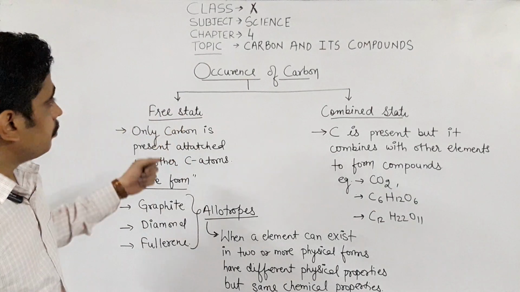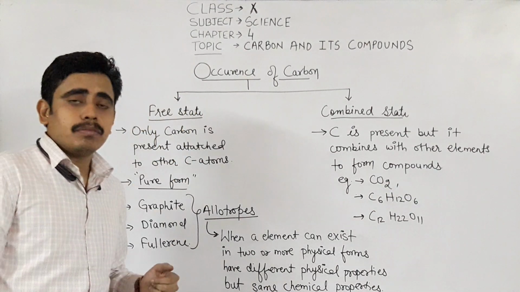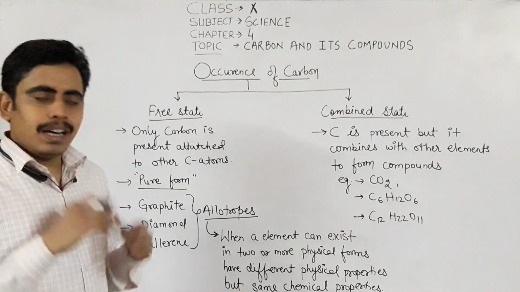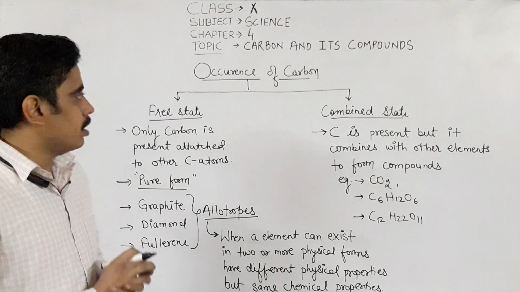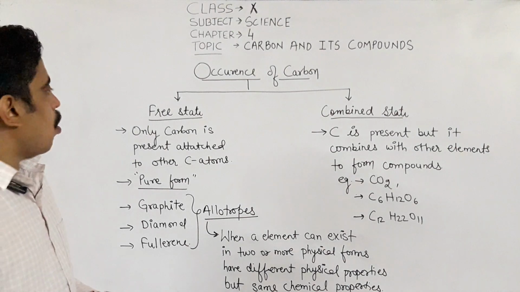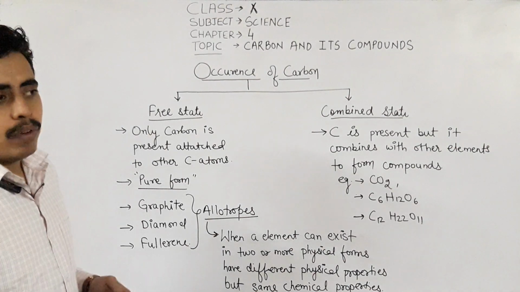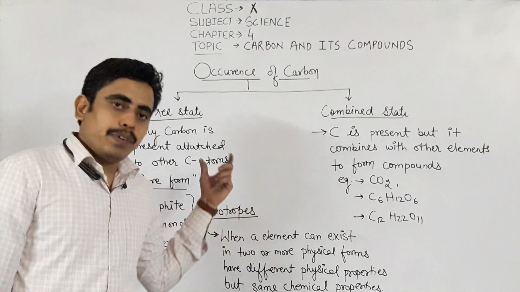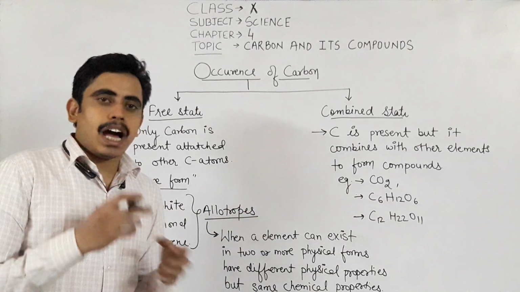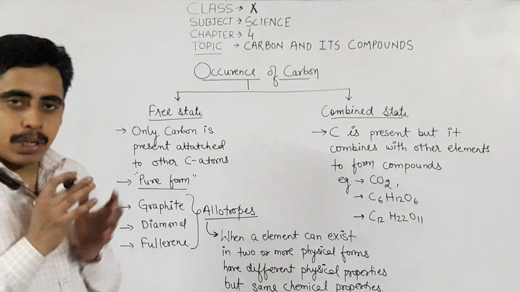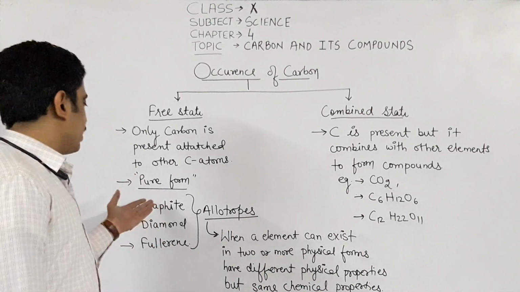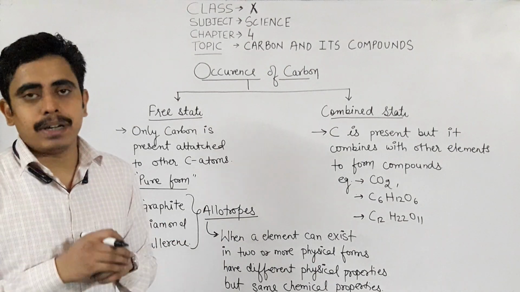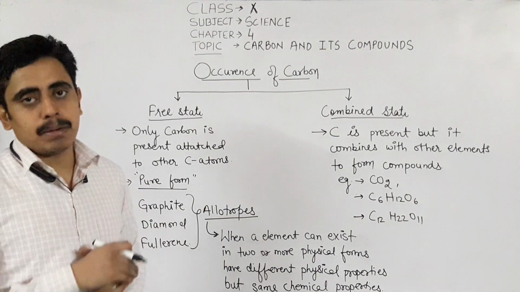Let's see the other topic, that is occurrence of carbon, meaning how carbon is present in nature. In our surroundings, carbon is present in two forms, or two states. One is free state and the other is combined state. Free state means only carbon atoms are present in that particular form, for example graphite and diamond. They are made up of only carbon atoms attached to other carbon atoms.